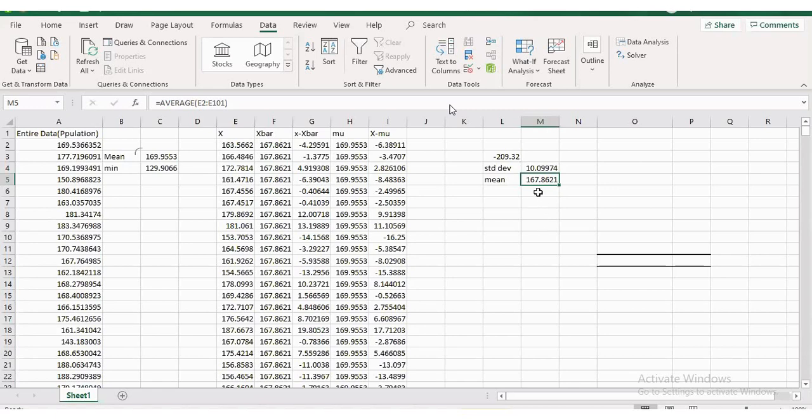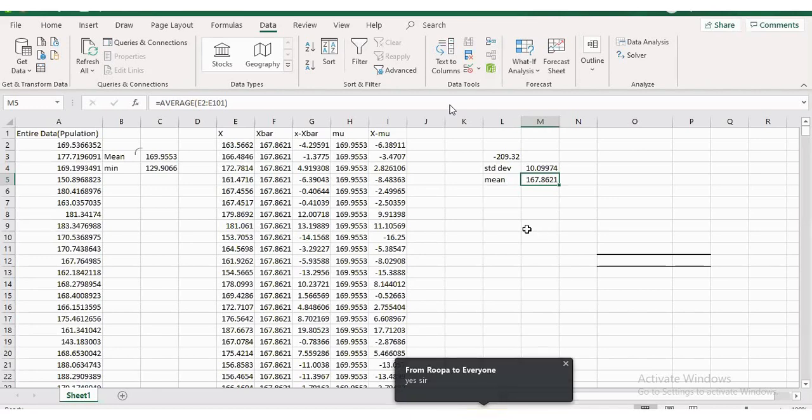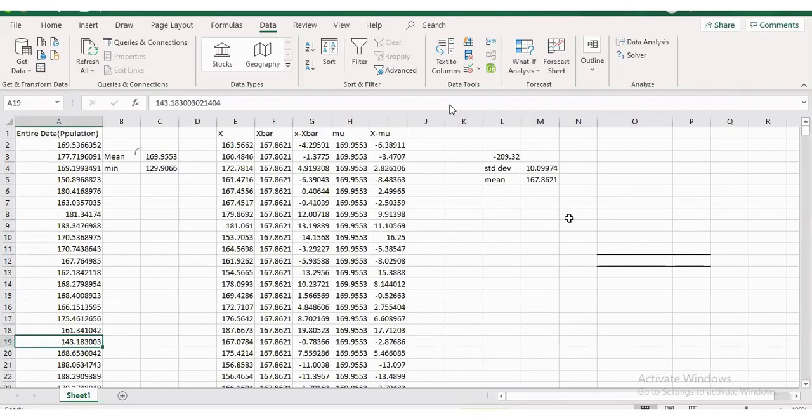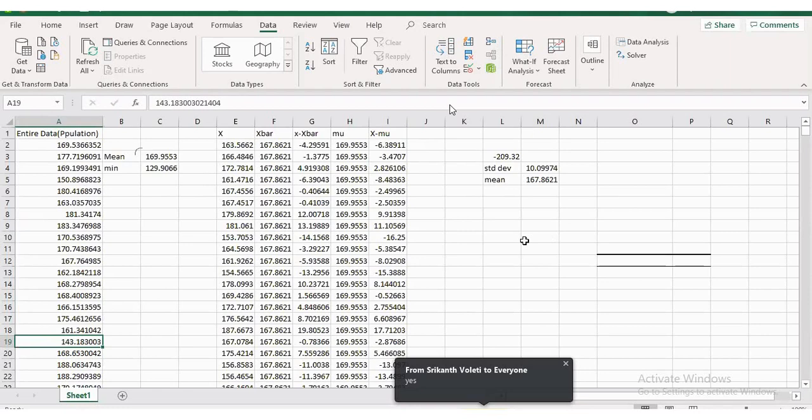Which means I may get 157 this side and 177 that side on an average. That's the reason, if you see, most of the data points are falling there. Some data points are going outside of it. 143 is not part of this lower and upper limit, right? So most of the data is falling between those. Why it is not falling in this one, for example? We are going to understand those things in the future. Let's not worry about it.